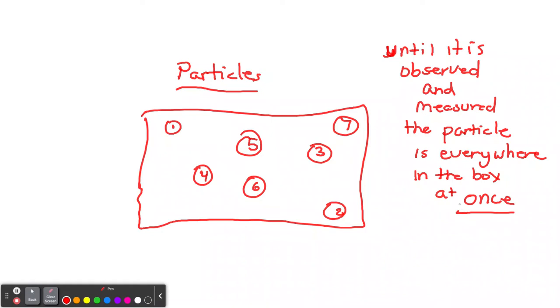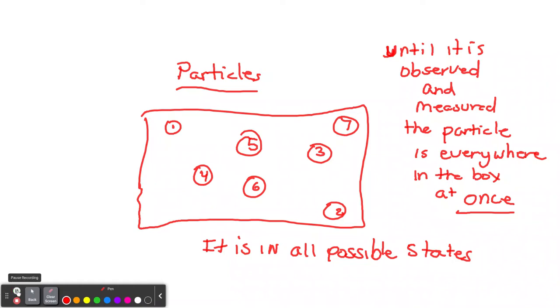So it's in all possible states. Now, by the way, this is only for the subatomic world. So when we're talking about a cat, that's the world that we live in, which so far doesn't work for this theory of quantum mechanics.